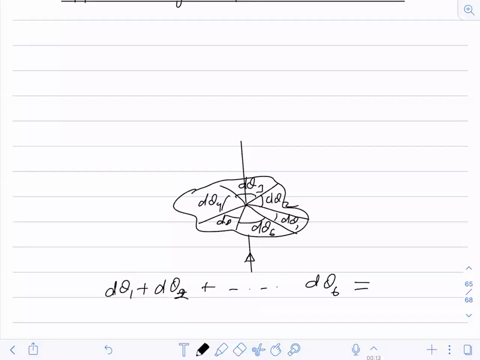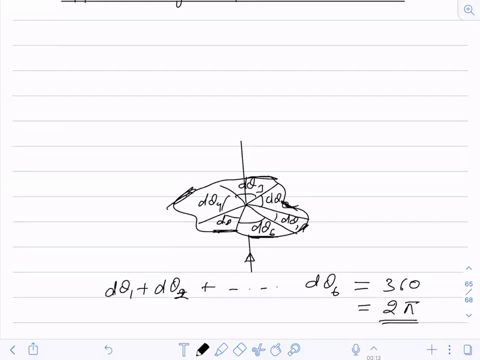If I add from d theta 1 to d theta 6, what is the result? Yes, 360, because you are moving in one circle, you are doing a complete circle. So 360 I can write as 2 pi. The same thing I have done. I have written for this, for this, for this, and for this, and then I'm adding for the complete loop, because you have to calculate the current, you have to make a closed loop.